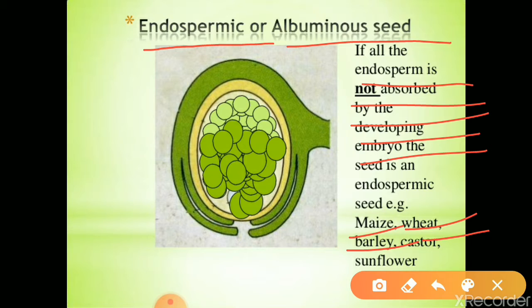Because what is present in these seeds? Endosperm is present. Why endosperm is present? Because the developing embryo will not absorb all the endosperm for its growth. That's why we can see endosperm in these seeds. Is it clear?